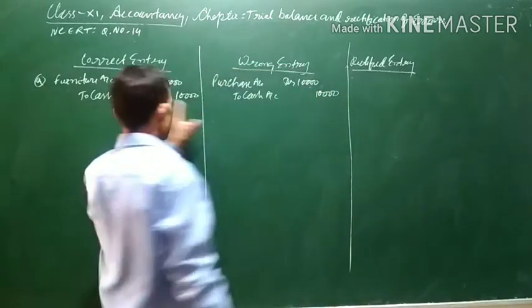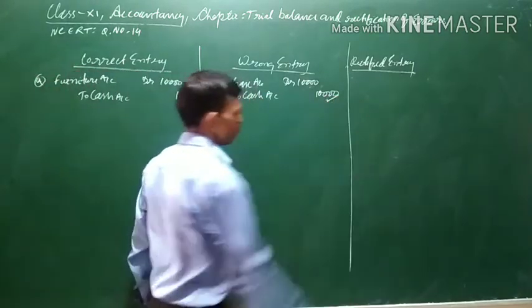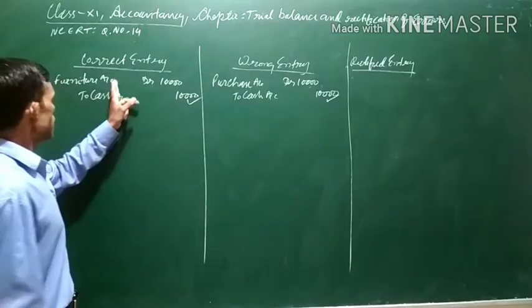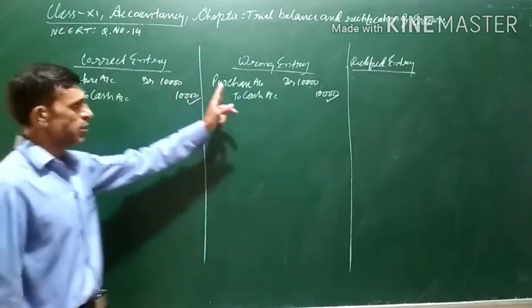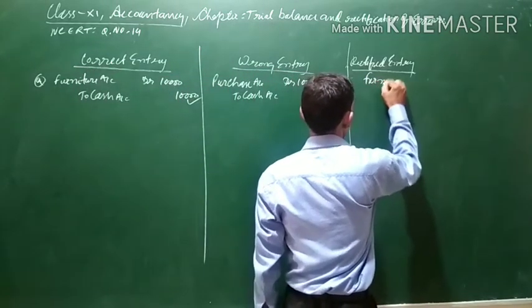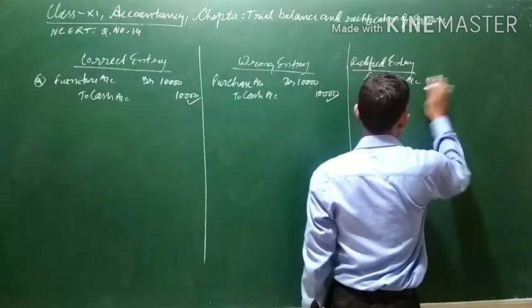In both the entries cash has been credited, so you do not have to do anything with regard to cash account. The only difference is that furniture should have been debited. Since it has not been debited, we will debit furniture account 10,000.